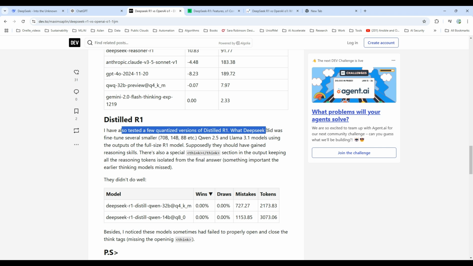Basically, there have also been smaller models of DeepSeek. They fine-tuned several smaller models of 70 billion parameters, 14 billion parameters, 8 billion parameters, etc., on Qwen 2.5 and Llama 3.1 models using the outputs of the full-size R1 model. Supposedly, they should have gained reasoning skills. There's also a special think section in the output, keeping all the reasoning tokens isolated from the final answer.